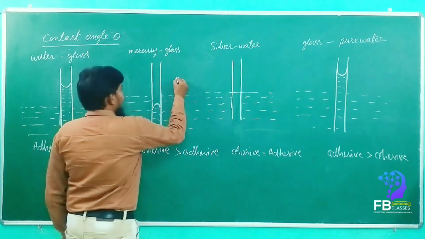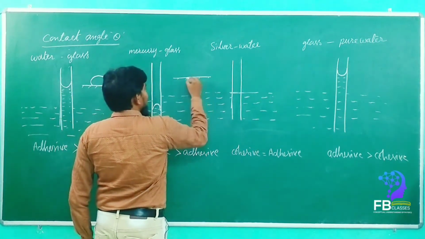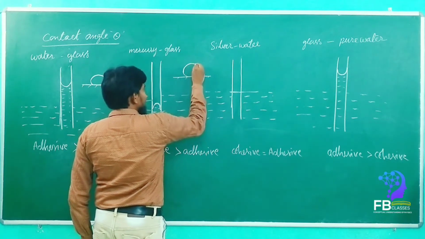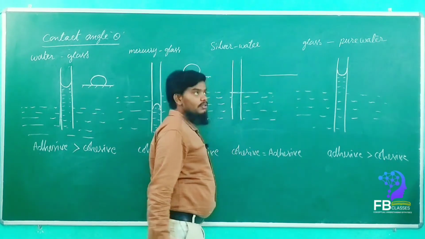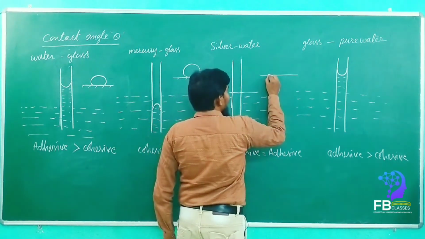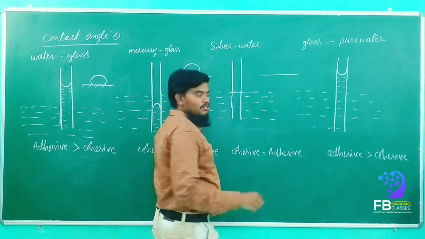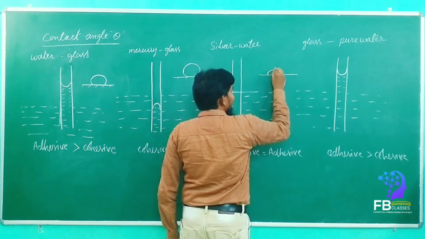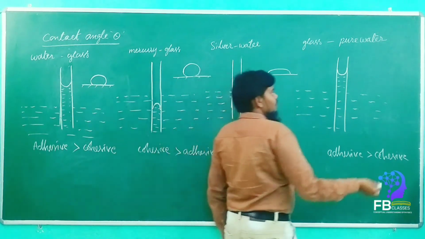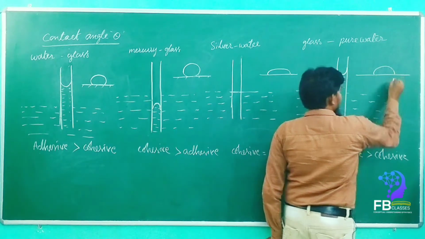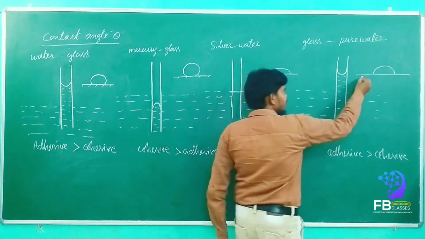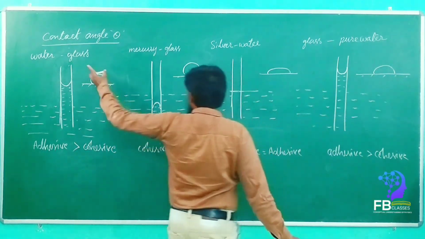See, if you take the drop here, then this drop shape will come exactly like this. Almost it is round. So once we put the water drop onto the silver plate, what will happen? It will come like this. Now here it comes like this. Got it? Understand?